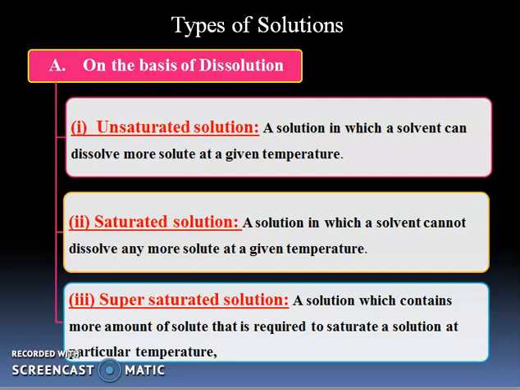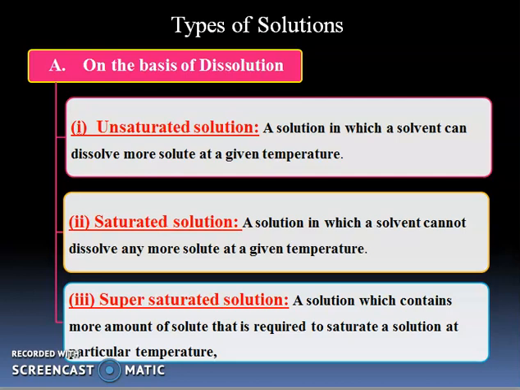For example, when you take a solvent such as water in a beaker and add a little amount of solute such as sugar, the water, which is a solvent, can easily dissolve the sugar which is taken in a little amount. If you add more sugar to this solution, the water has the ability to dissolve sugar up to some extent or limit.